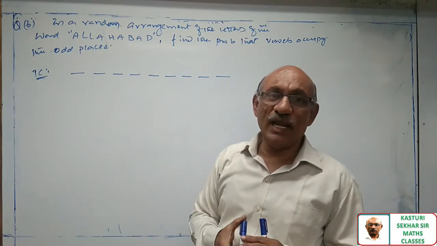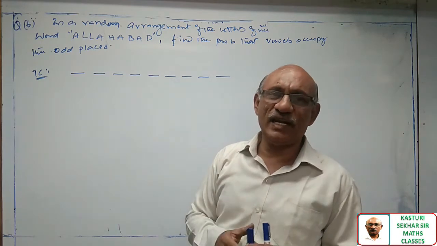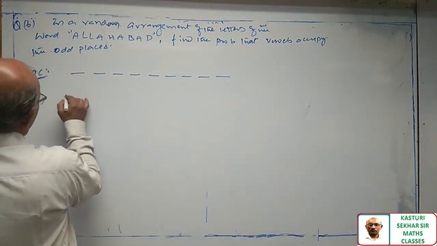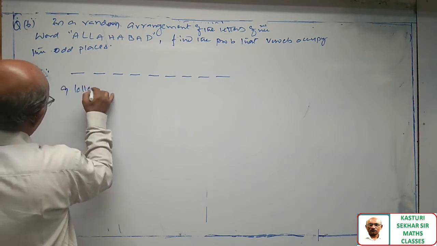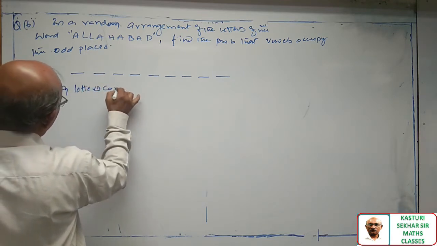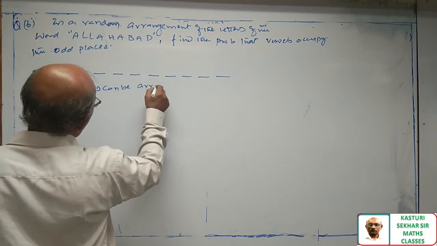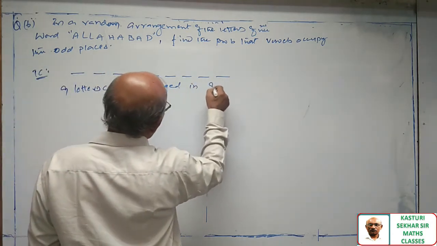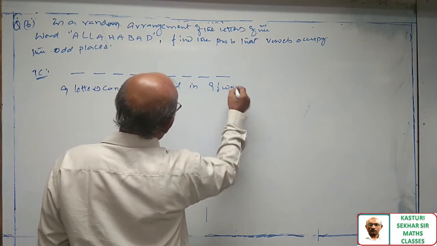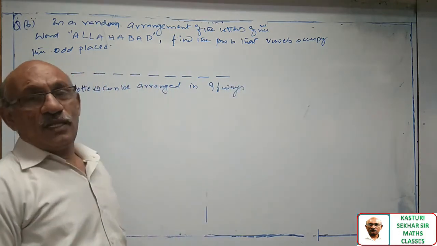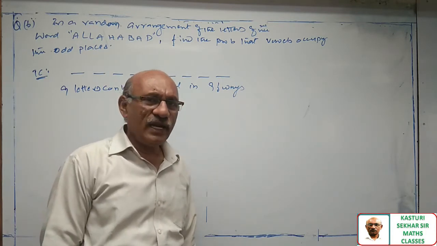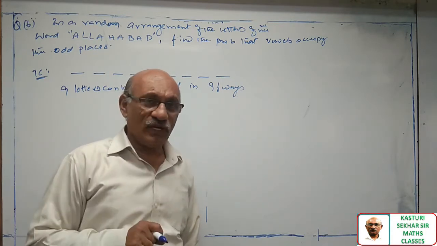When they are distinct, 9 letters can be arranged in 9 factorial ways.